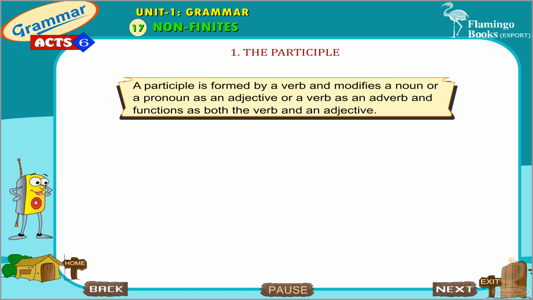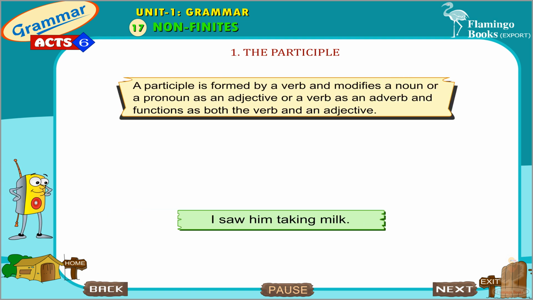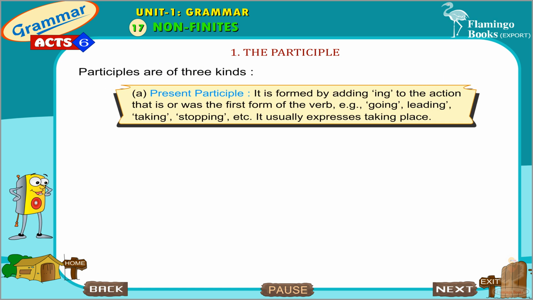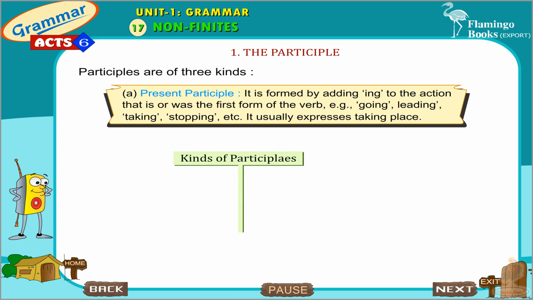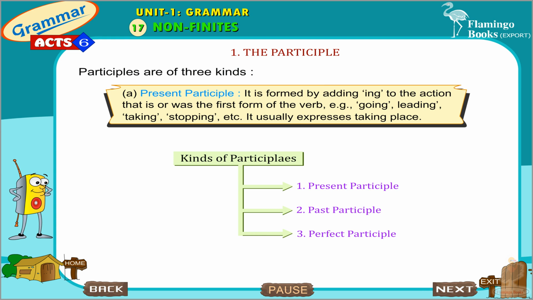The participle. A participle is formed from a verb and modifies a noun or a pronoun as an adjective, or a verb as an adverb, and functions as both a verb and an adjective. Participles are of 3 kinds. Present participle: it is formed by adding ing to the first form of the verb. Example: going, leading, taking, stopping, etc. It usually expresses action taking place.